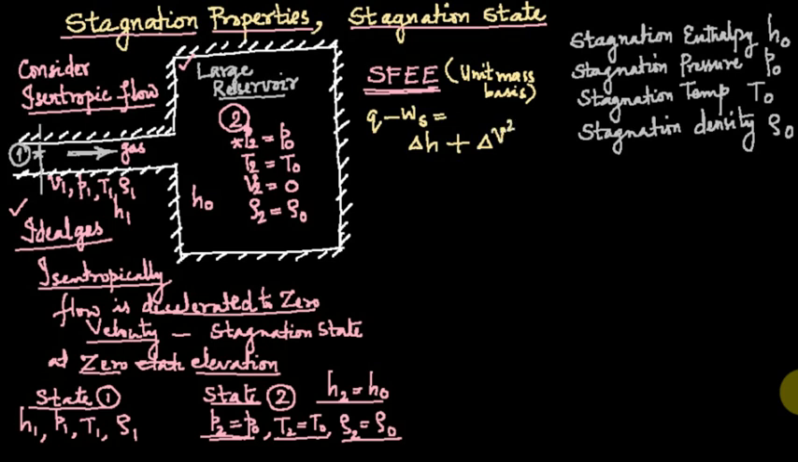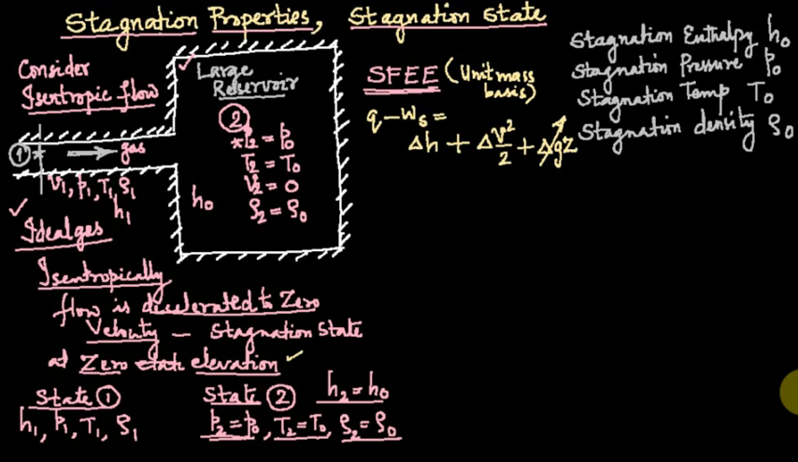So delta V square by 2, what is that? Change in kinetic energy. And of course, change in potential energy, delta mgz, divided by mass, that will be delta gz. And in this case, we are ignoring the change in potential head. That is, we consider the stagnation state is attained at zero elevation. So therefore, delta gz, the change in potential head, is 0. So in short, Q minus Ws is equal to delta H plus delta V square by 2, the steady flow energy equation applicable in this case.